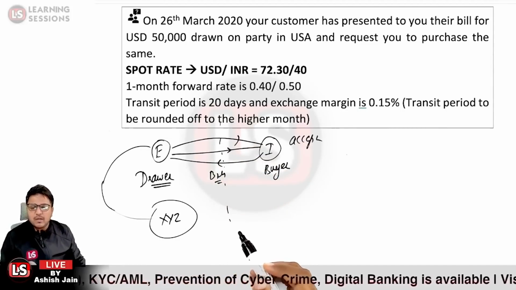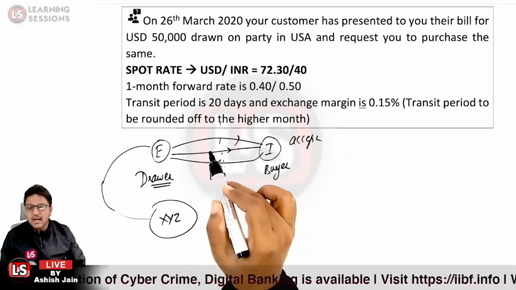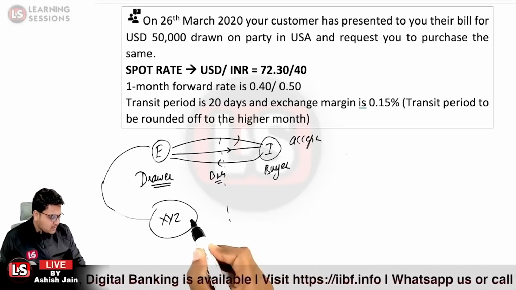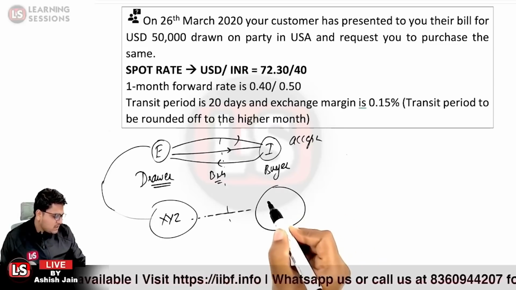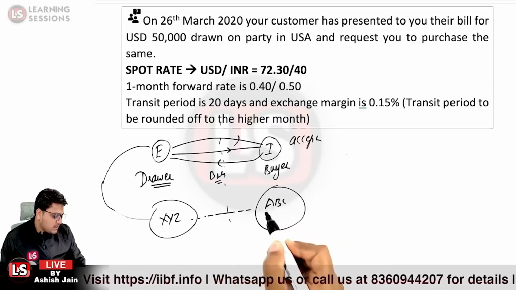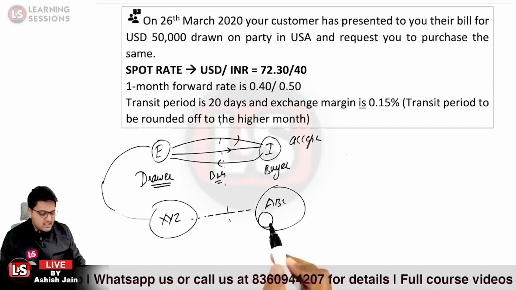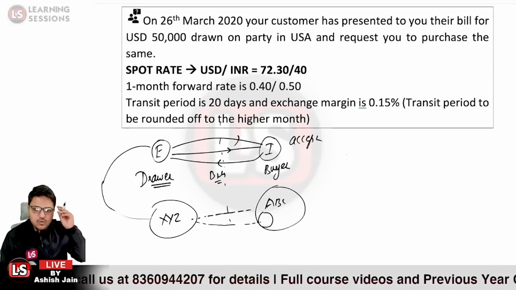And that particular time, from when the exporter has made the shipment till the date it is credited to the nostro account of the XYZ bank, because XYZ bank is dealing in overseas functionaries through the bank ABC, which is the correspondent bank of the bank XYZ, and XYZ bank is basically maintaining a nostro account over there.